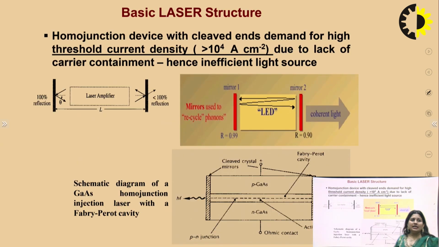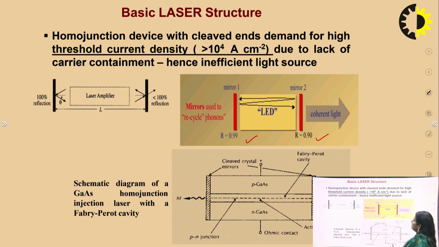So what is the basic laser structure? You can see the laser has 2 mirrors placed parallel to each other, mirror 1 and mirror 2, with reflectivity around 0.99. One side has a higher reflectivity mirror and the other slightly lower reflectivity.